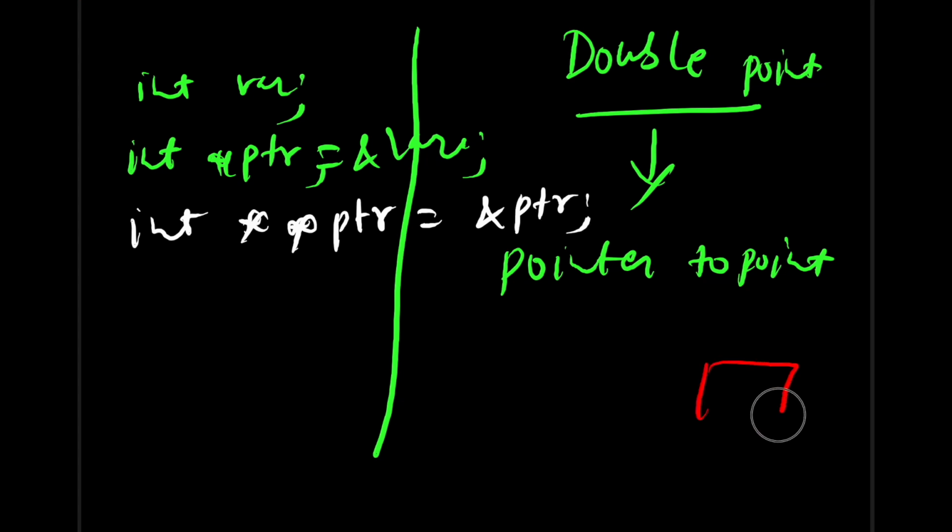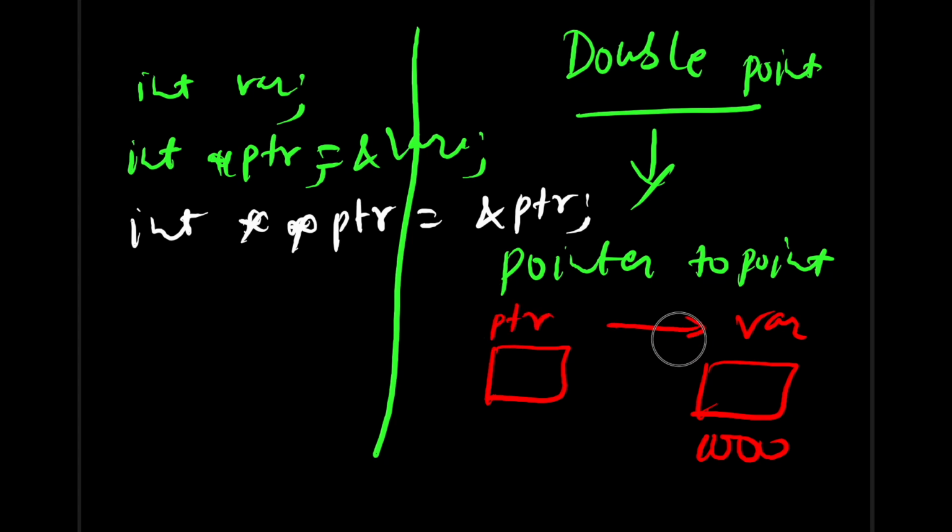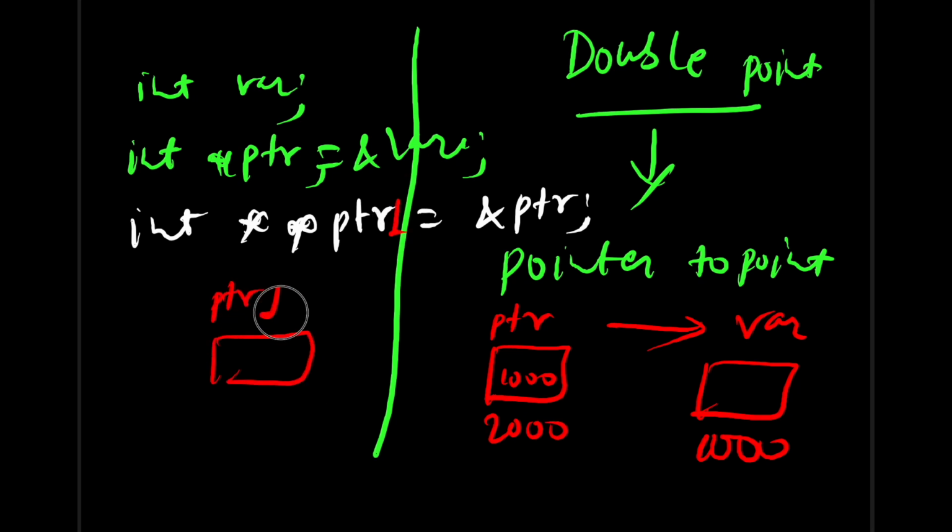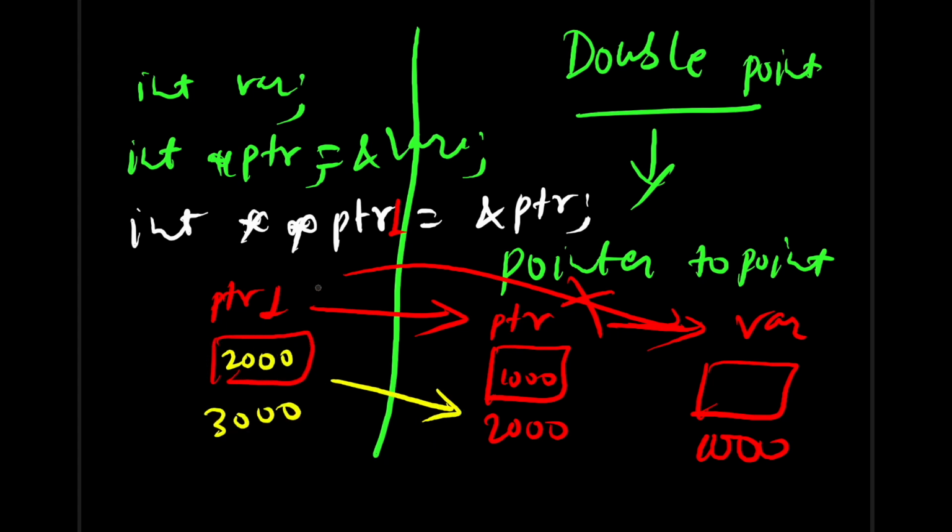So now let's say this is your variable which is stored at 1000, which is pointed by pointer ptr. So now this will contain 1000 and its address is, let's say, 2000, and you have taken this double pointer ptr1 which is pointing to this pointer, not this one, right? And this will contain the address of this pointer which is 2000. So this is called pointer to pointer or double pointer.